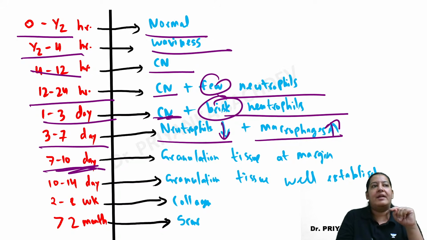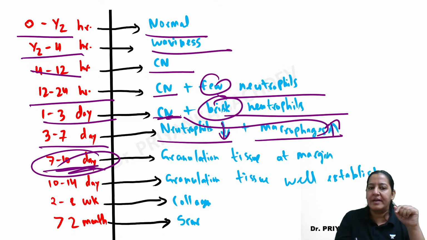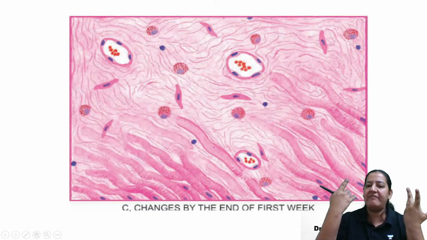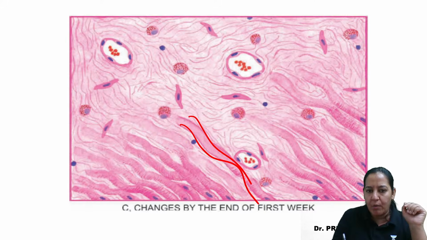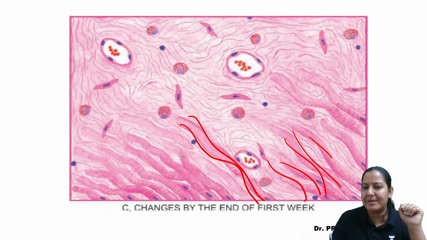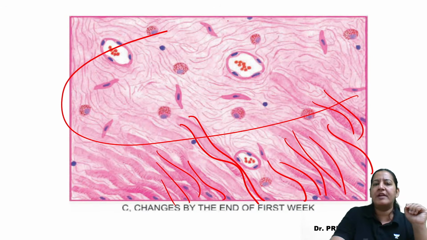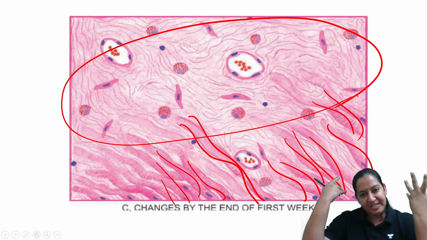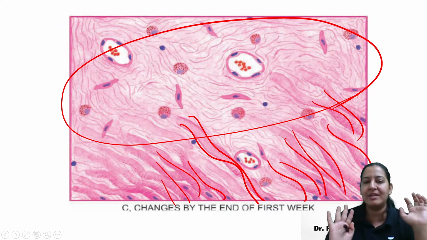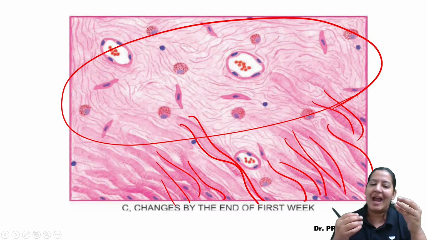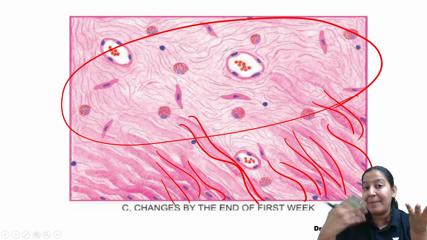Now it's time to study 7 to 10 days. What will happen? Now macrophages will eat all the dead muscle. See the diagram. Can you see the dead muscle? Yes, I can see it in the lower half. The lower half is still present, some dead muscles are present, the necrotic, coagulated muscles. But in the upper half, all the dead muscle has already been eaten by the macrophages. Gradually they will eat all the dead muscle. Now the dead muscle will disappear, eaten by macrophages. So what is replacing the dead muscle?